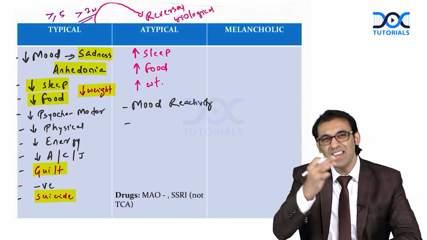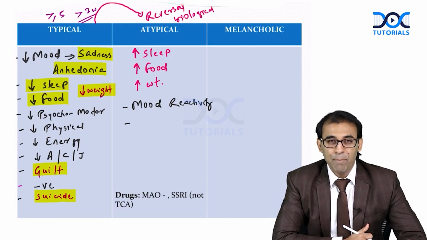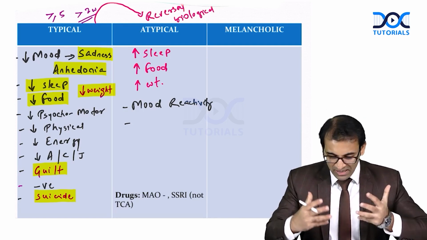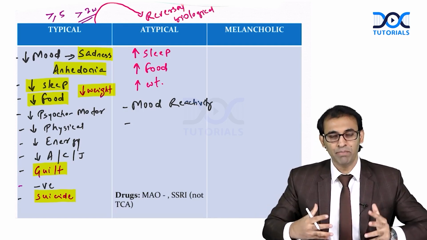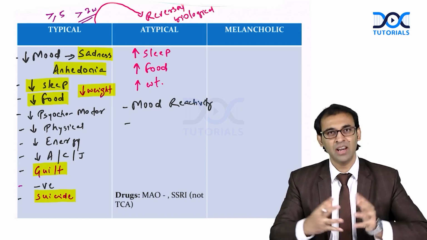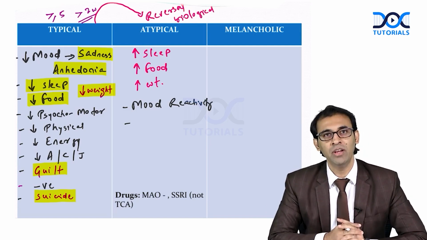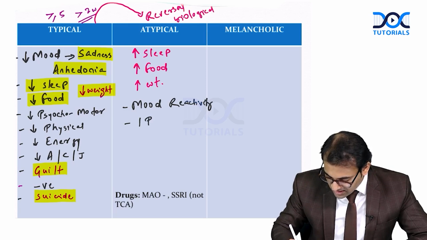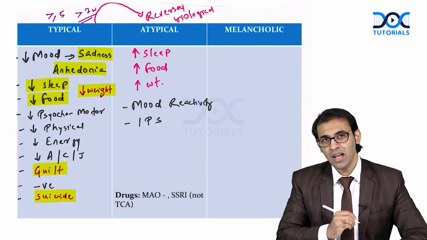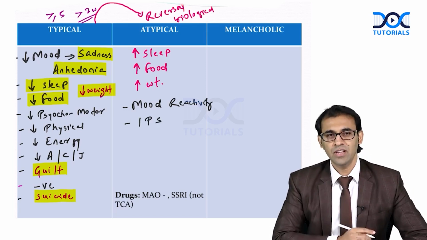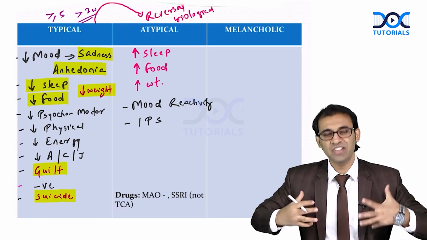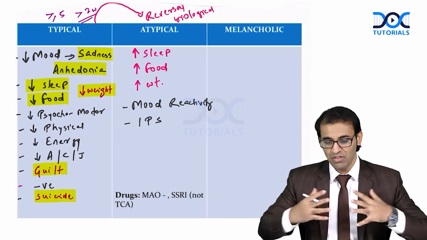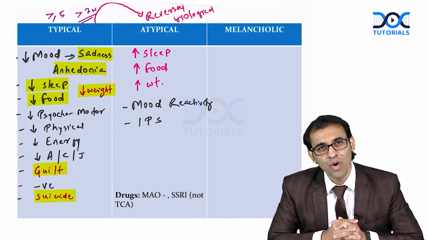Sometimes there can be a feeling of discrimination. The patient will object, will have emotional outbursts, and will start complaining to the family members that you people are not loving me anymore, you people are not caring about me. This is called interpersonal sensitivity. Even for this simple thing, the patient can get irritated, agitated, and start complaining a lot.